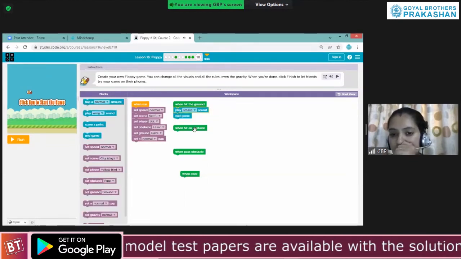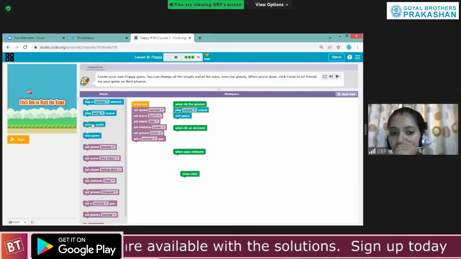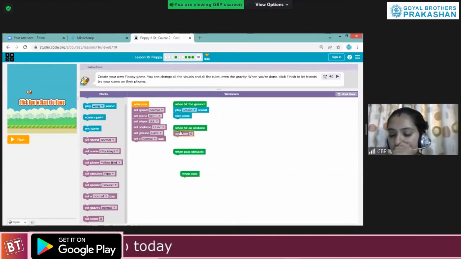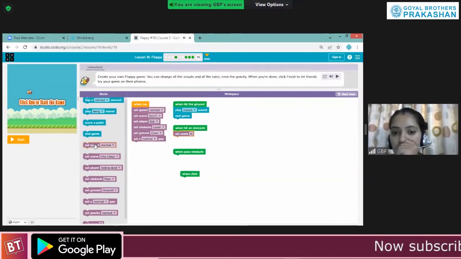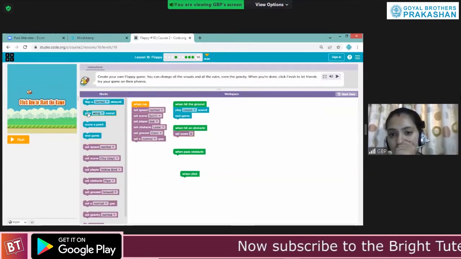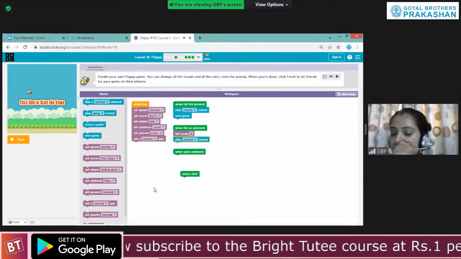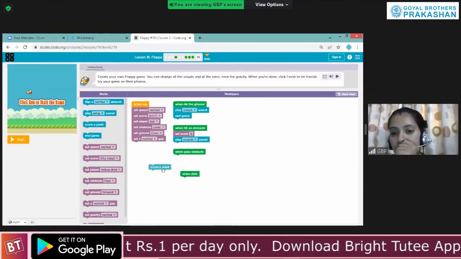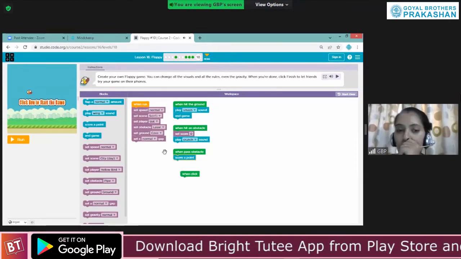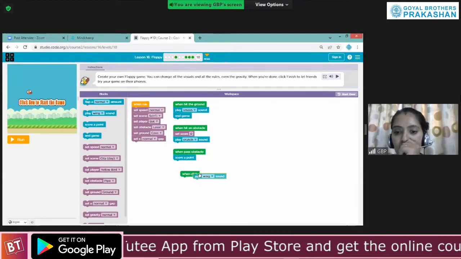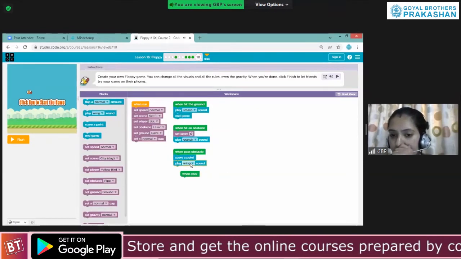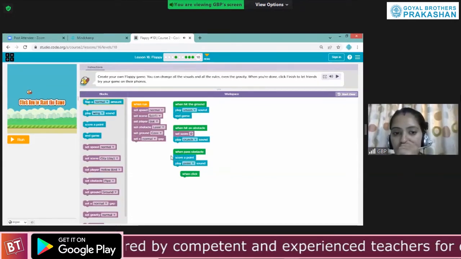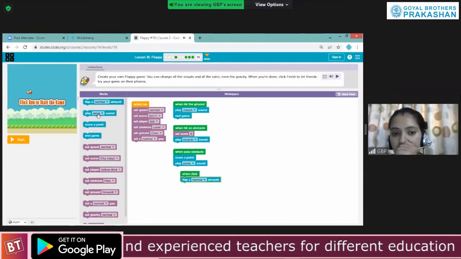Attach it like this. Whenever you are hitting an obstacle, I am using set score to 0, and it should also have some sound, let's say crunch. Whenever you are passing an obstacle, you are scoring a point and also getting a sound with it. So attach a point sound, and whenever you are clicking, it should flap with a wing sound.